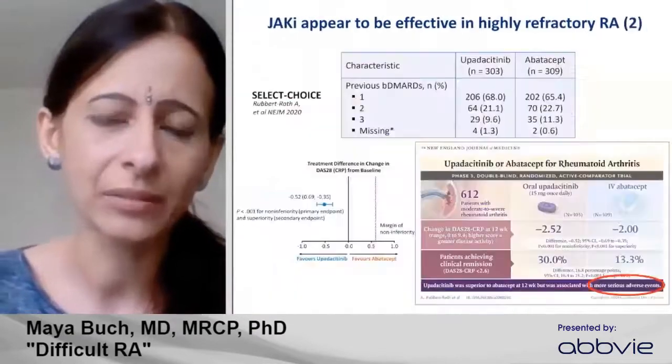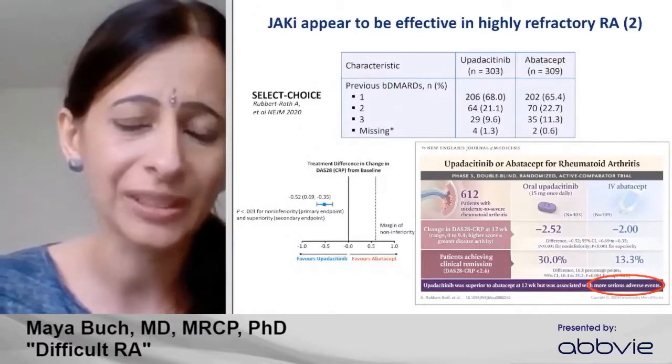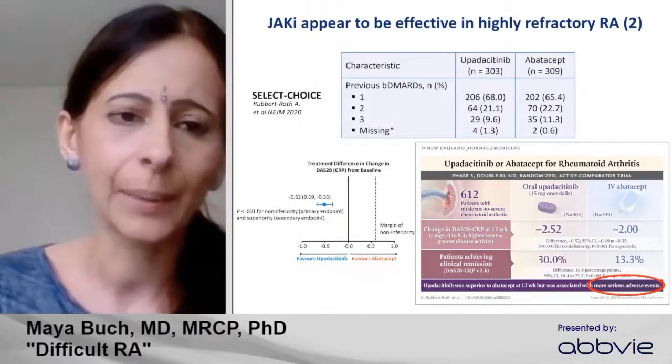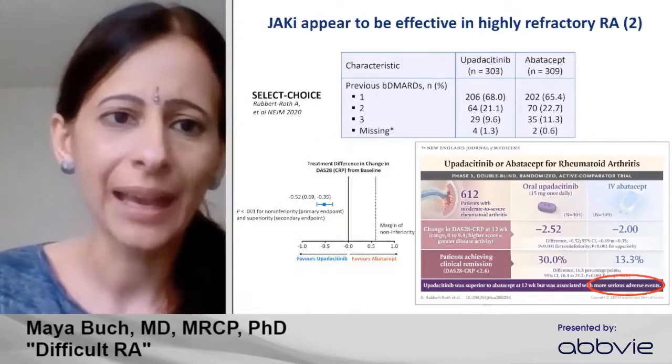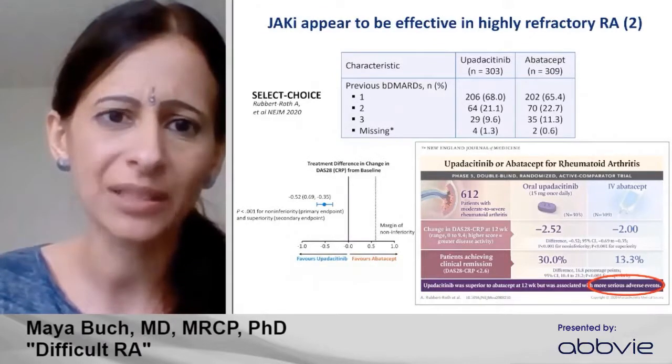And similarly, we can look at the trial SELECT-CHOICE that looked at upadacitinib, another JAK1 JAK inhibitor. And this again was in patients that had failed previous biologic DMARDs, a sizable proportion failing several.